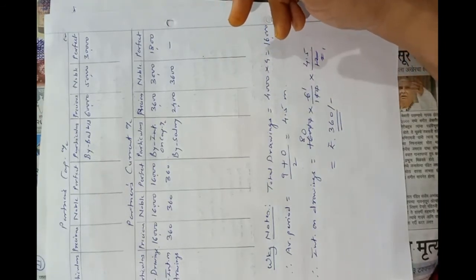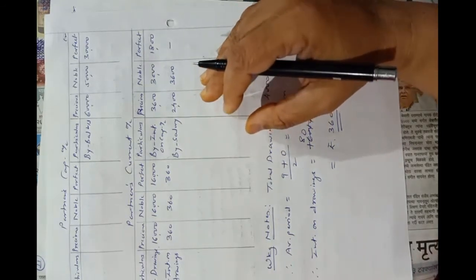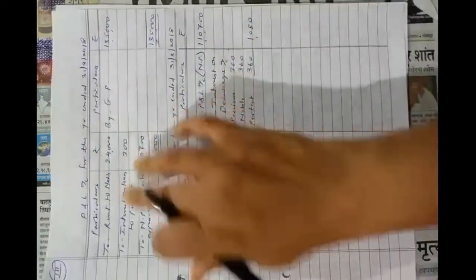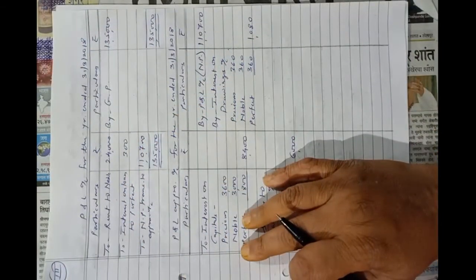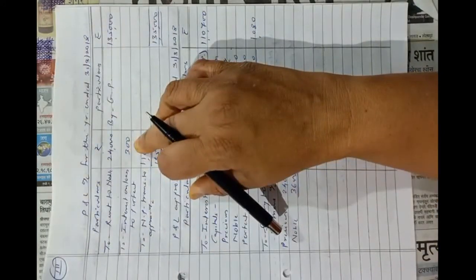Okay, now next adjustment, interest on loan given to Perfect at 6% per annum. We have already entered this entry in profit and loss account. About Noble's rent, the entry is done.